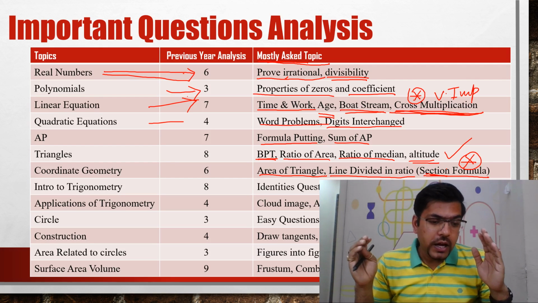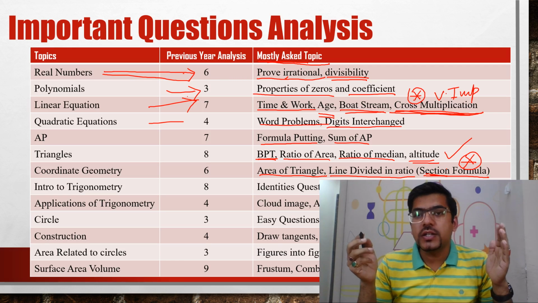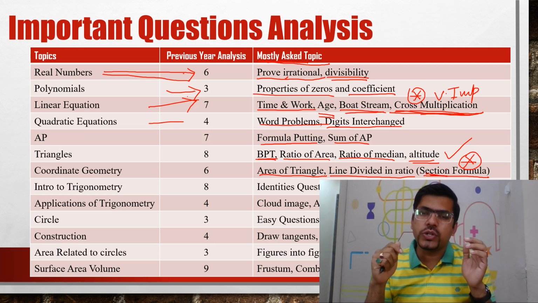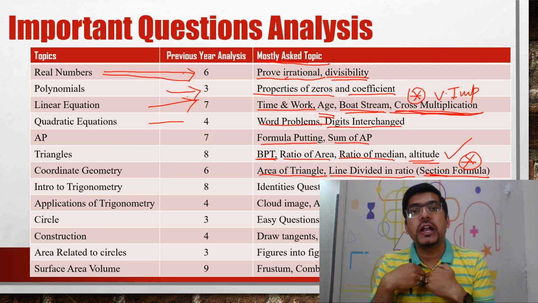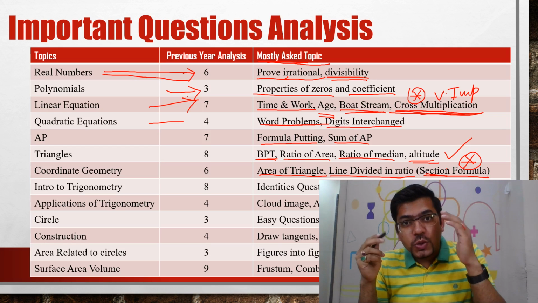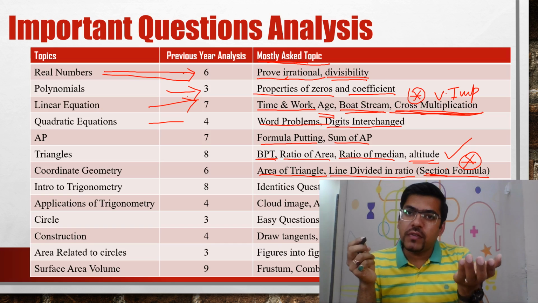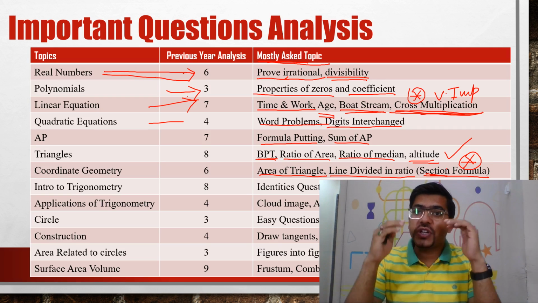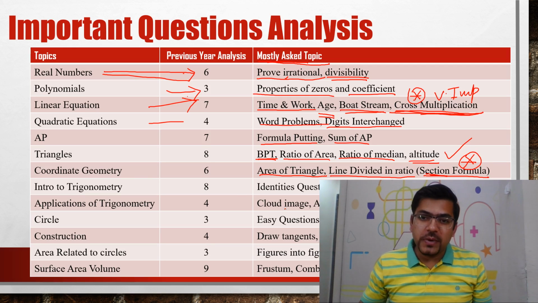It has been more than 7-8 years that I have been guessing questions and solving questions and giving questions to the students. It's the students' feedback that they tell us that sir, whenever you give the questions, most of the questions come in the examinations. Almost 80% of the questions come in the examination. This is their belief, so I'm telling it.